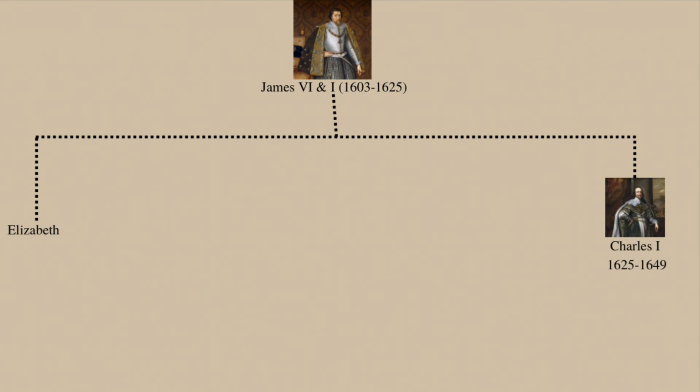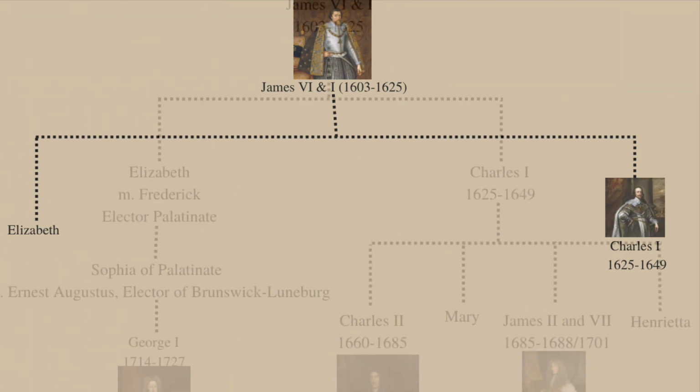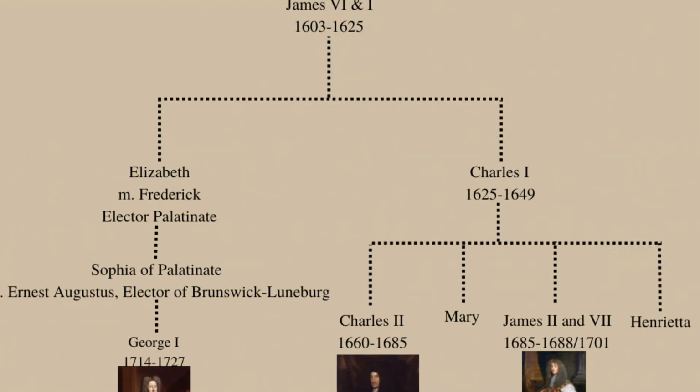He ruled until 1625. He had 7 children with his wife, including Elizabeth, Queen of Bohemia, and Charles I. It is through Elizabeth and Charles that the 2 lines of succession were formed. Charles I became king in 1625. He married Henrietta Maria of France, and they had 9 children together. In 1649, he lost his head after the Civil War, and for 11 years, Scotland and England had no monarch.